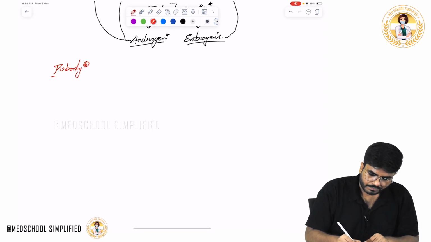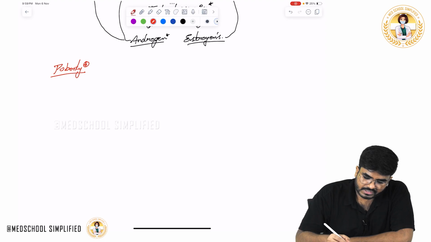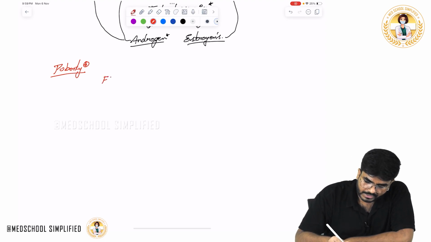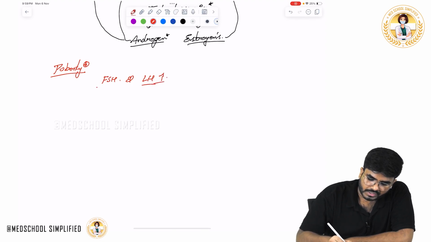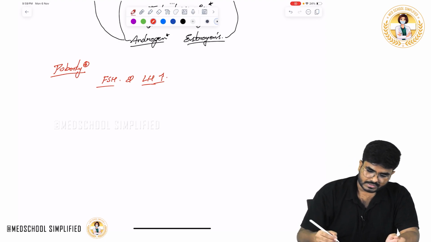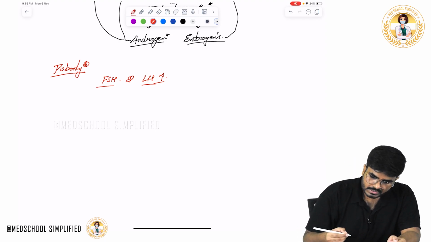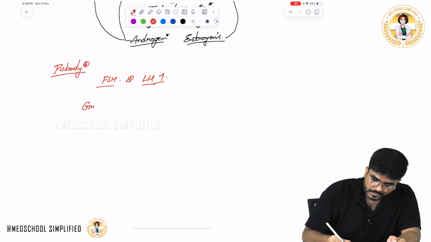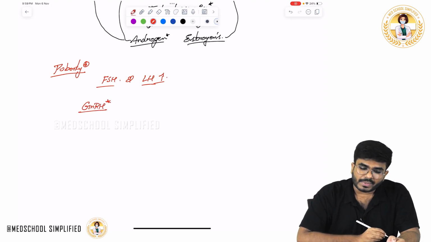During puberty, the FSH and LH levels are going to be raised. Before puberty, their levels are going to be less. At puberty, the FSH and LH levels are going to rise. Why? Because of GnRH. GnRH release from the hypothalamus is going to increase in pulsatile doses.